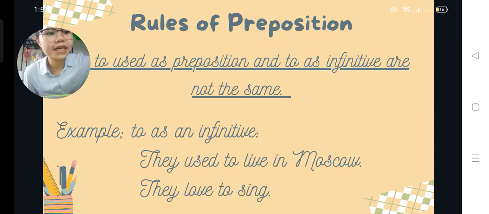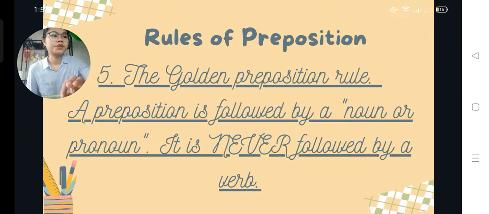And the last rule that we have here is the golden preposition rule. A preposition is followed by a noun or pronoun. It is never followed by a verb. Like what I have explained a while ago, a preposition is always followed by a noun or a pronoun. It will never be followed by a verb, because if it is followed by a verb, it is not a preposition. It will become an infinitive.